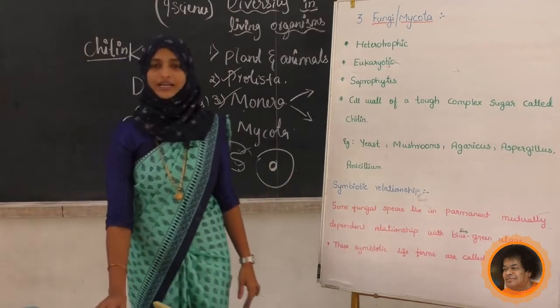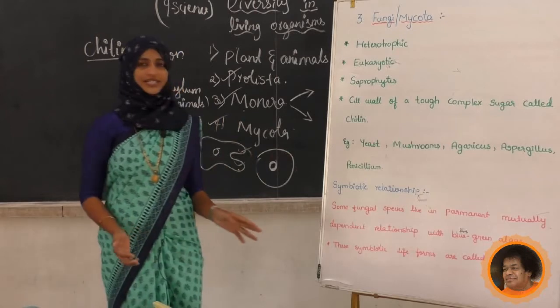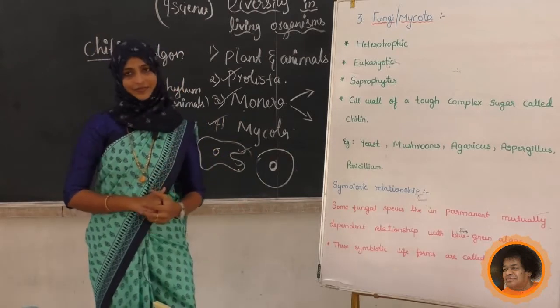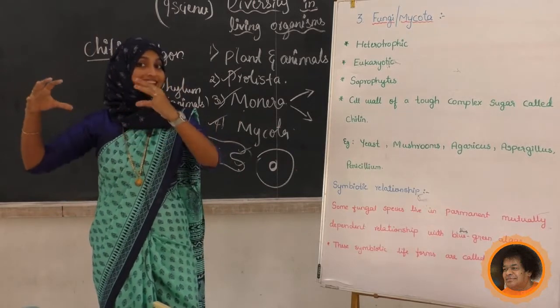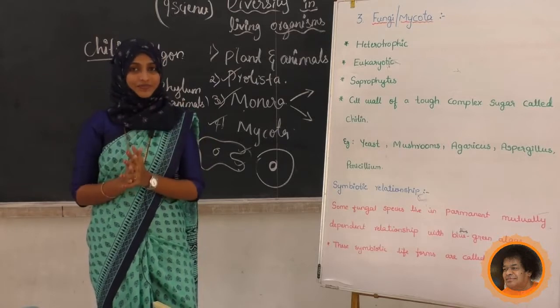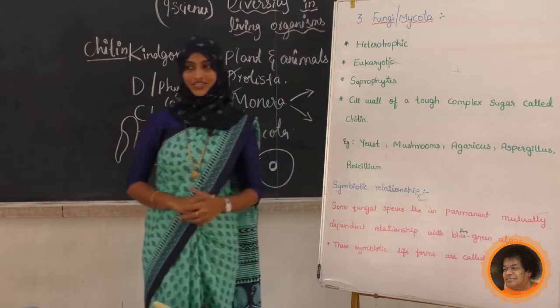Next, sometimes some fungus species join with blue-green algae. Some fungi and some blue-green algae take up a relationship. That relationship is called a symbiotic relationship.